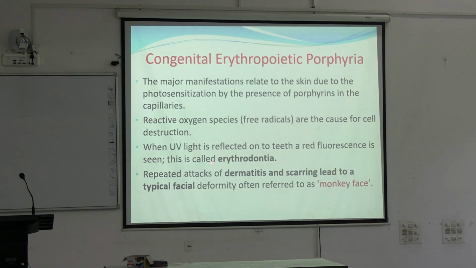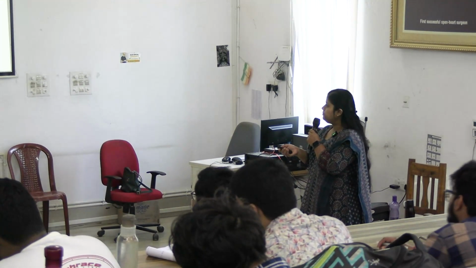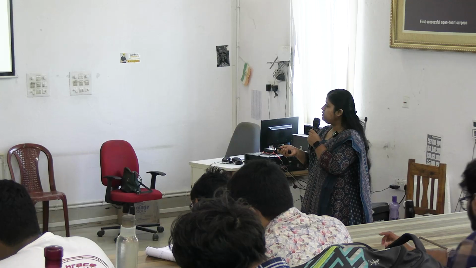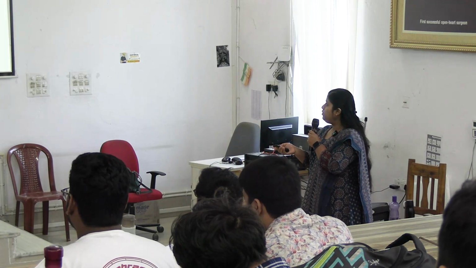And there will be repeated attacks of dermatitis and scarring leading to typical facial deformity, often referred to as monkey face. So in case of congenital erythropoietic porphyria, what will be the symptoms? Erythrodontia, red fluorescence on UV light. This was not porphyria cutanea tarda; this will be congenital erythropoietic porphyria.